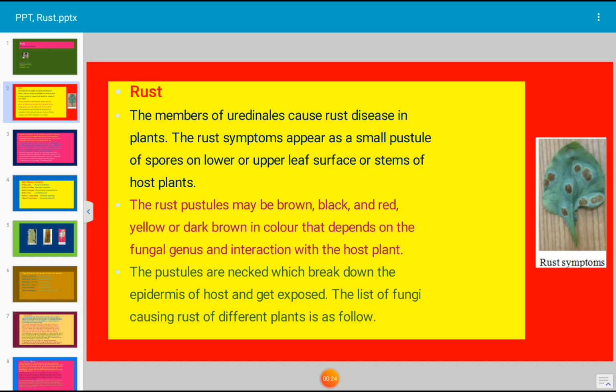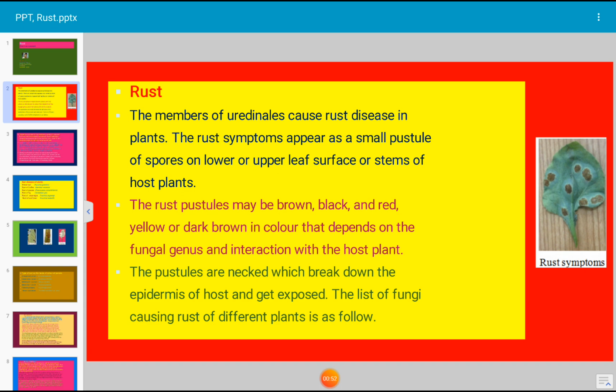The rust symptoms appear as small pustules of spores on the lower or upper surface or stem of the host plant. The rust pustules may be brown, black, red, yellow or dark brown in color. That depends on the fungal genus and the interaction with the host plant. The pustules are naked, which break down the epidermis of the host and get exposed.